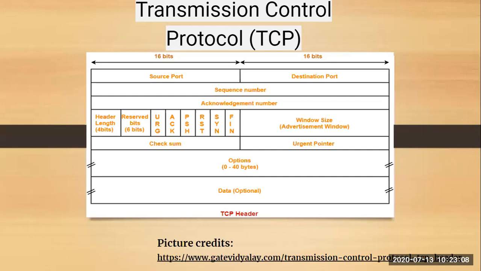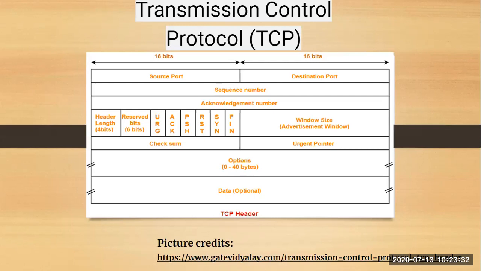Next is your PSH, which stands for push bit. Whenever you want to push your entire buffer to the receiving application, you set this bit value to 1. Next is RST. RST stands for reset. Whenever you want to reset your TCP connection, you use RST, and the bit value will be set to 1 for resetting the connection.